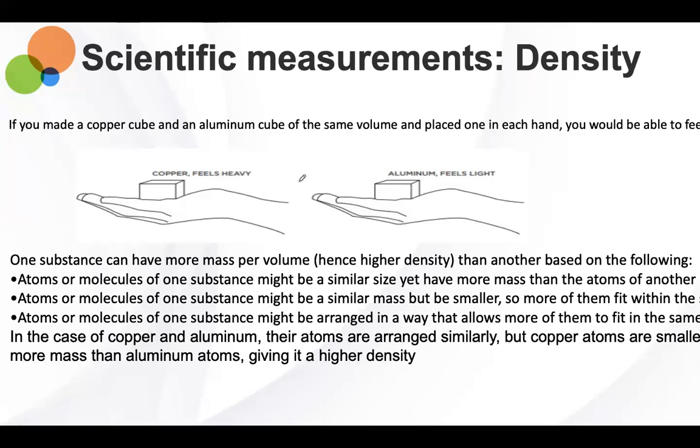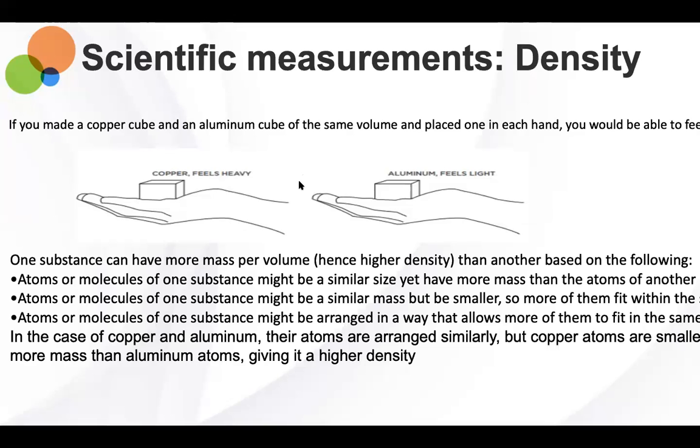All right. The third one: the atoms or molecules of one substance might be arranged in a way that allows more of them to fit in the same space. So in the case of copper and aluminum, their atoms are arranged similarly, but copper atoms are smaller. So therefore, you are able to hold more particles.